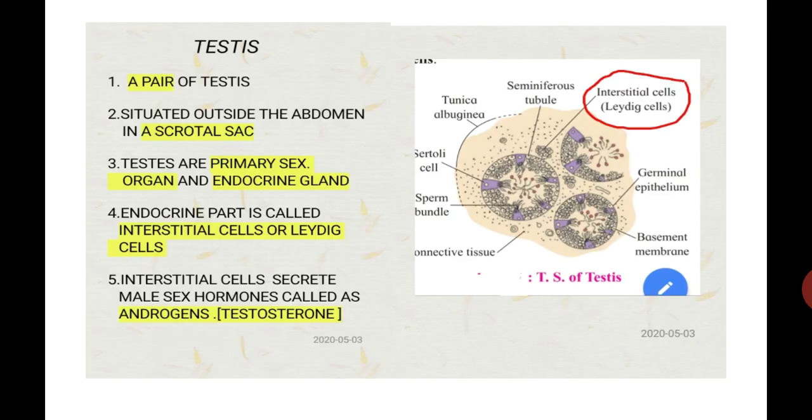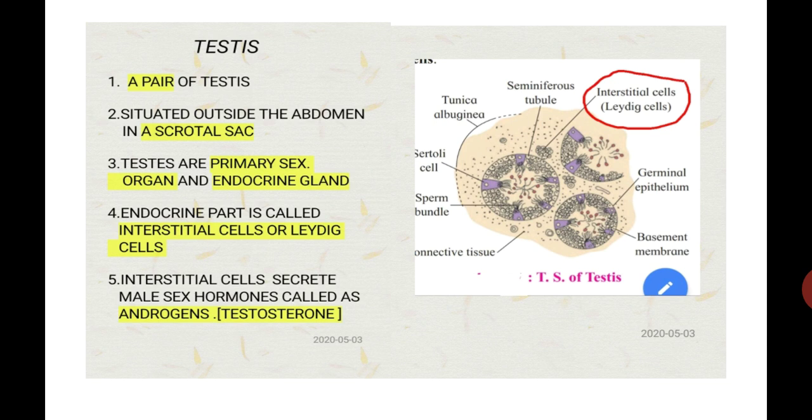Point number one. A pair of testes is found in a human male. Number two, they are situated outside the abdominal cavity in a pouch-like or sac-like structure called a scrotal sac or a scrotum.